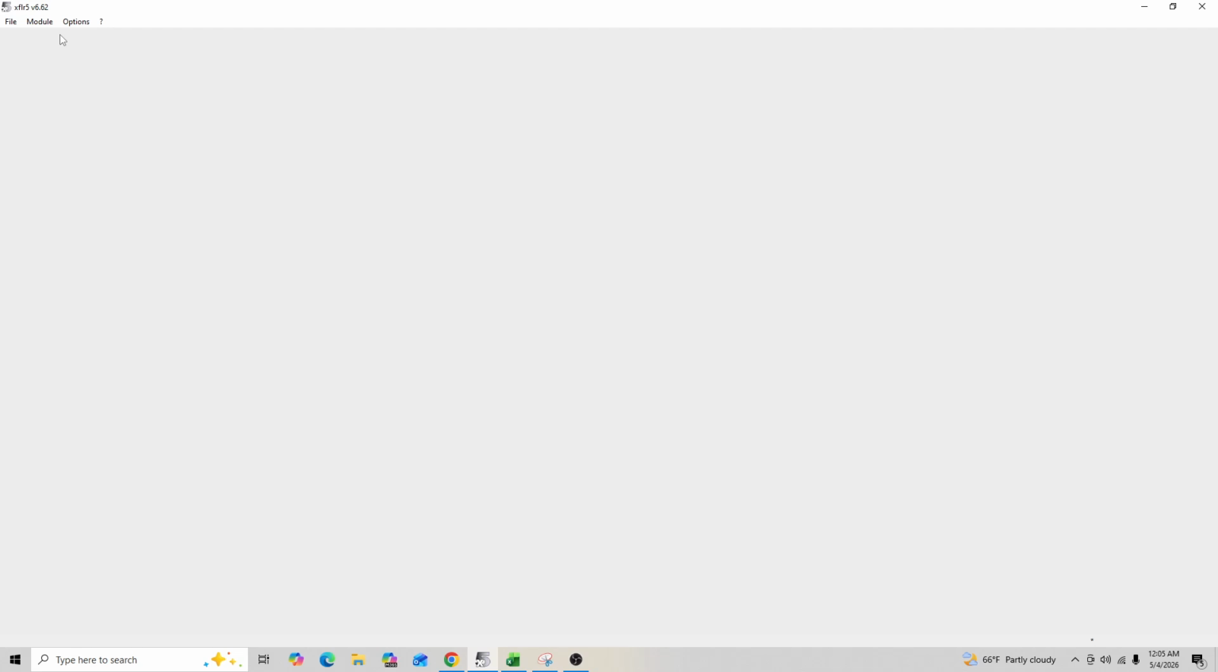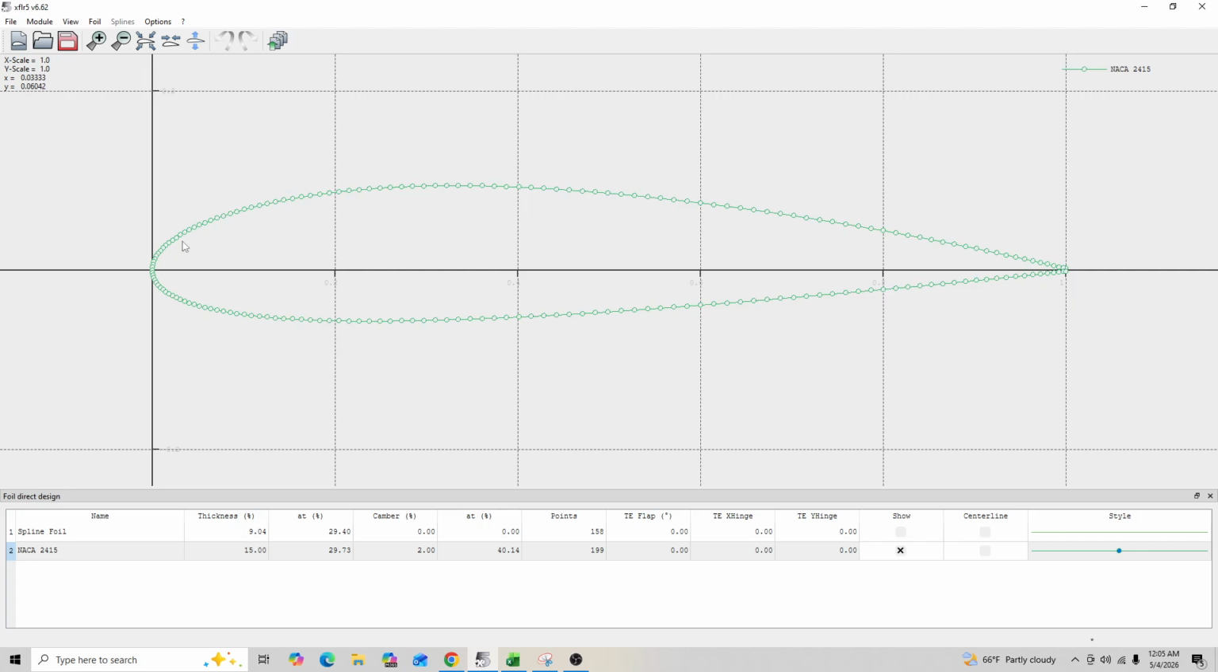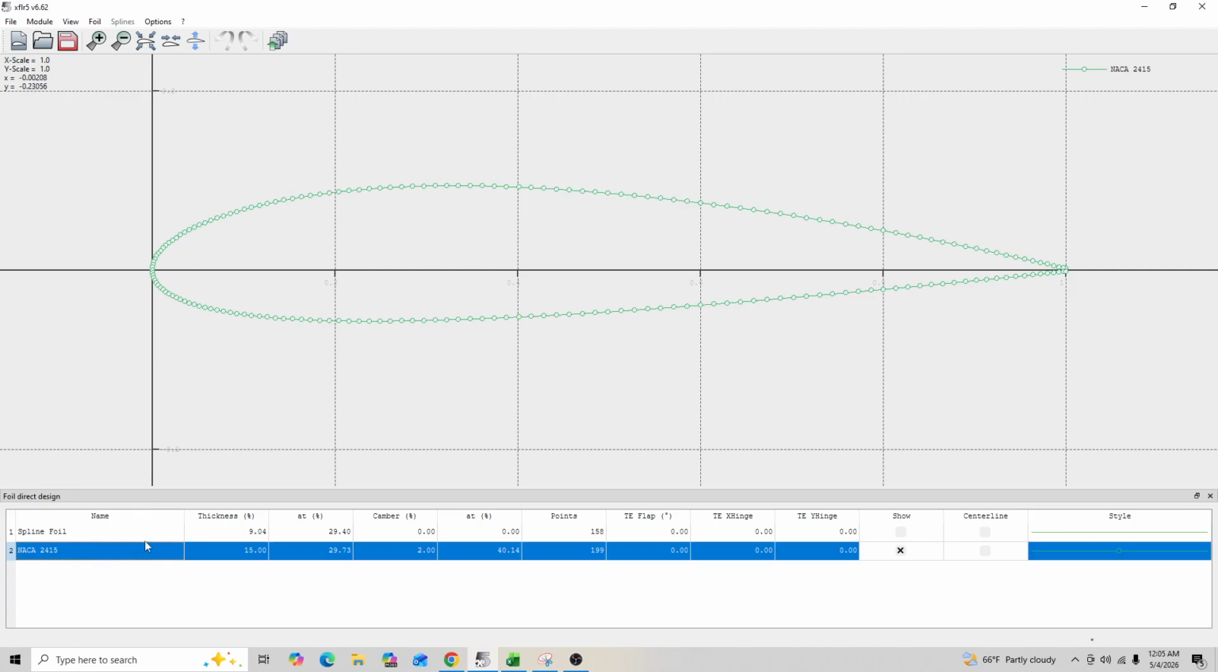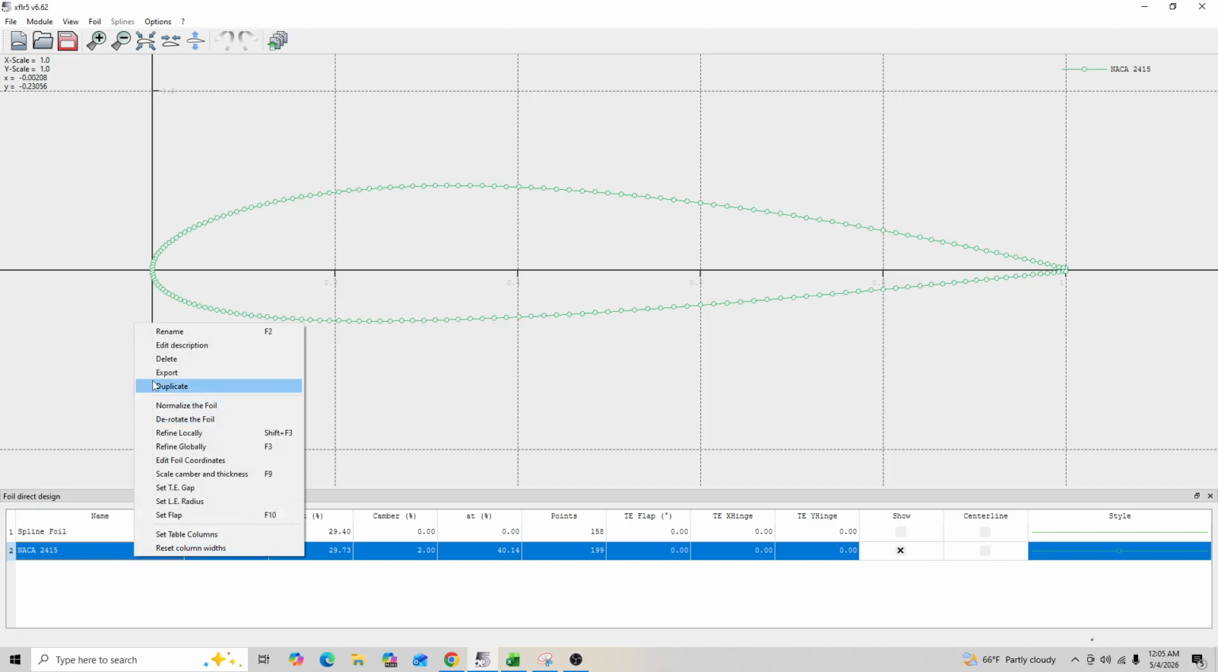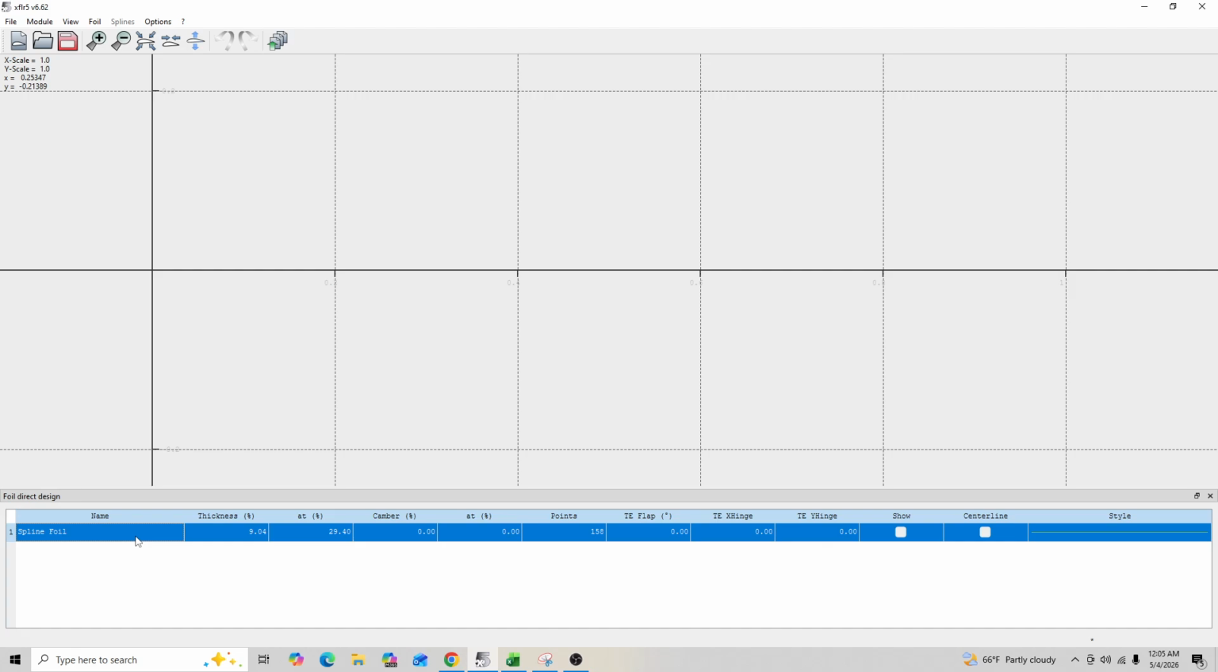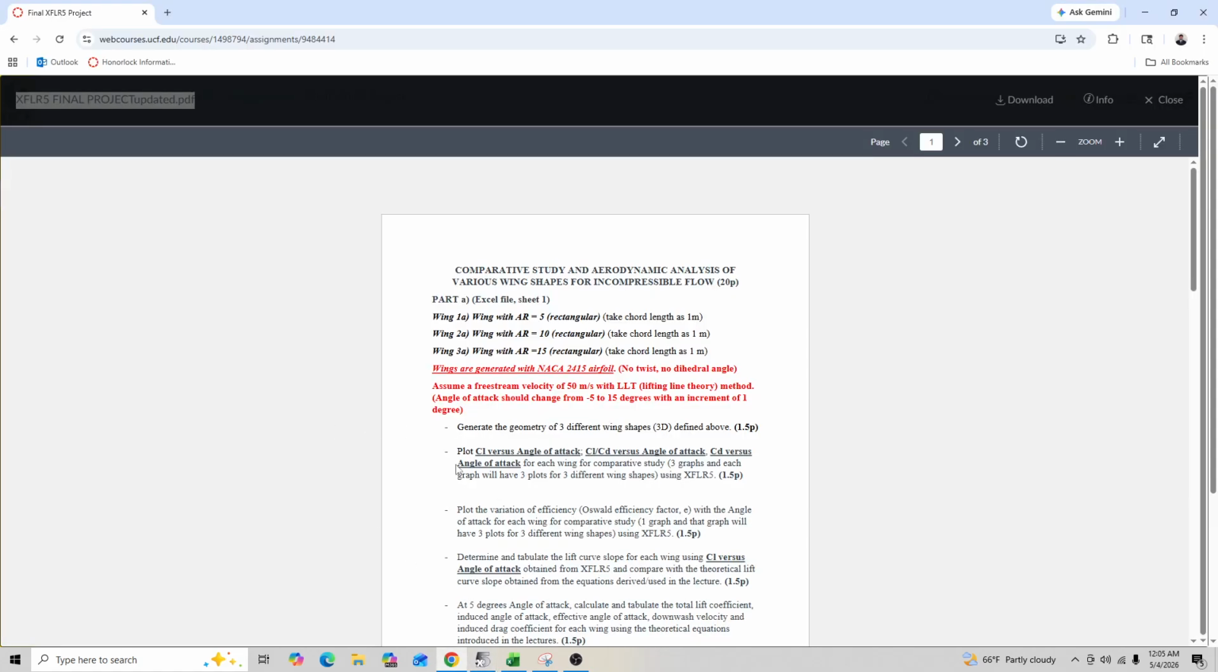To get started, first we have to get our airfoil designed in, and then get our wing designed in. So in order to do so, we'll go to Module and go to Direct Foil Design. Go ahead and delete that one so that we can restart here. For this project, we are given that we are using the NACA 2415 airfoil with no twist and no dihedral in the wing.